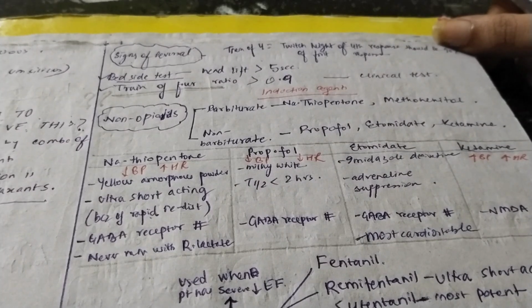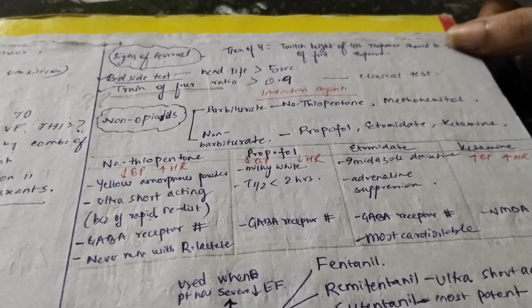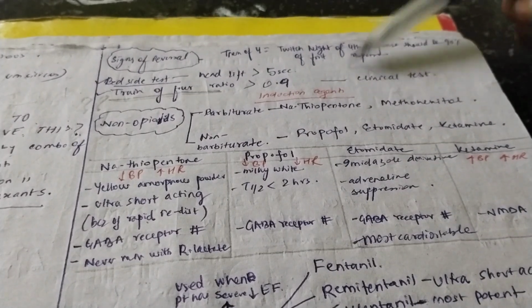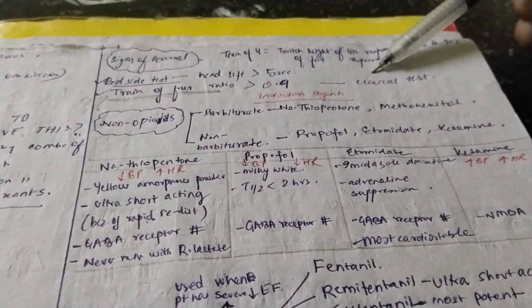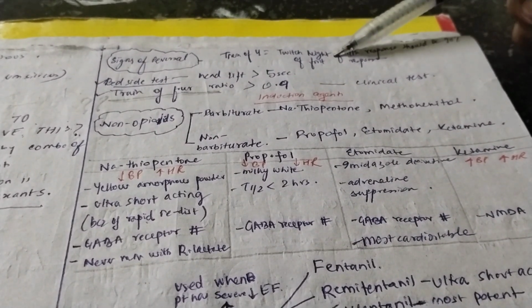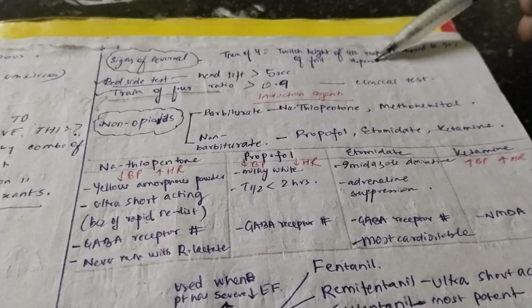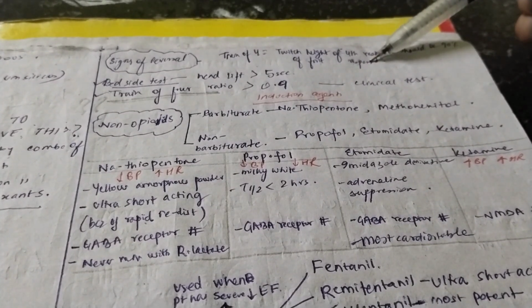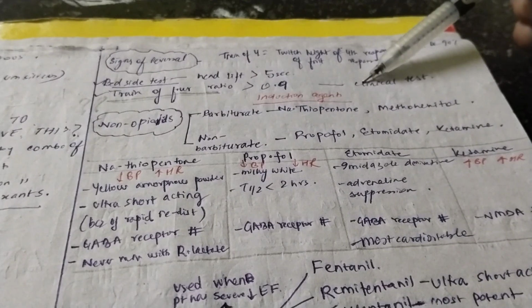What is train of 4 ratio or train of 4 test? So basically, we will have to see the twitch height of the fourth response and the twitch height of the first response. उसका एक ratio निकालना पड़ता है. So if the twitch height of the fourth response is 90% of the twitch height of the first response, which means that the train of 4 ratio is more than 0.9, and this is a clinical test to prove that the patient has been recovered from general anesthesia.